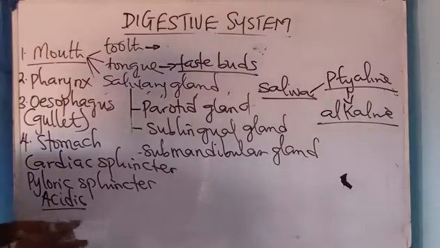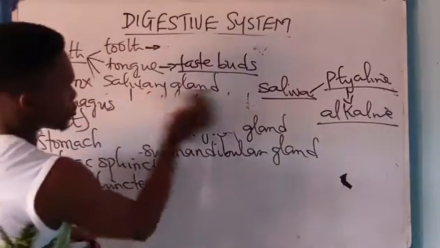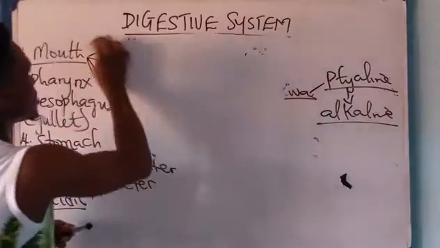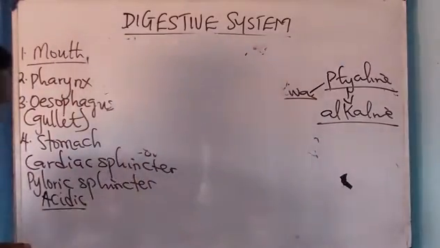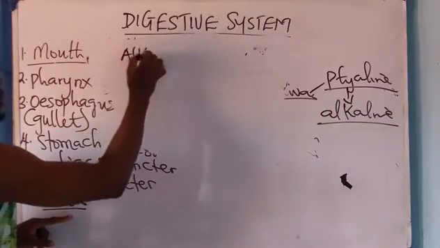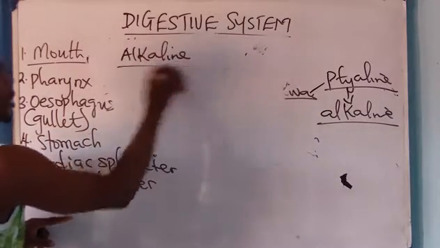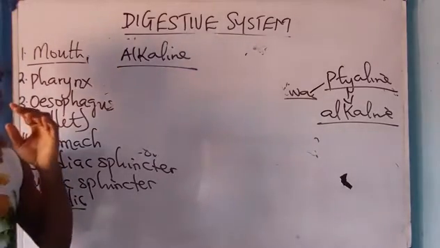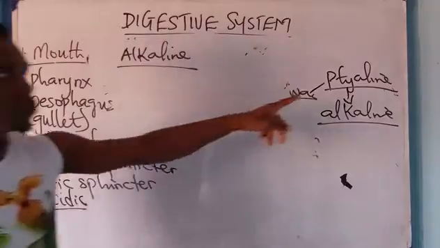Please take note. As soon as the bolus gets to the stomach, the first thing the stomach does is to neutralize the alkaline content present in the bolus. Now, the bolus, I said, is a solid mass that is formed by this enzyme, tyalin.